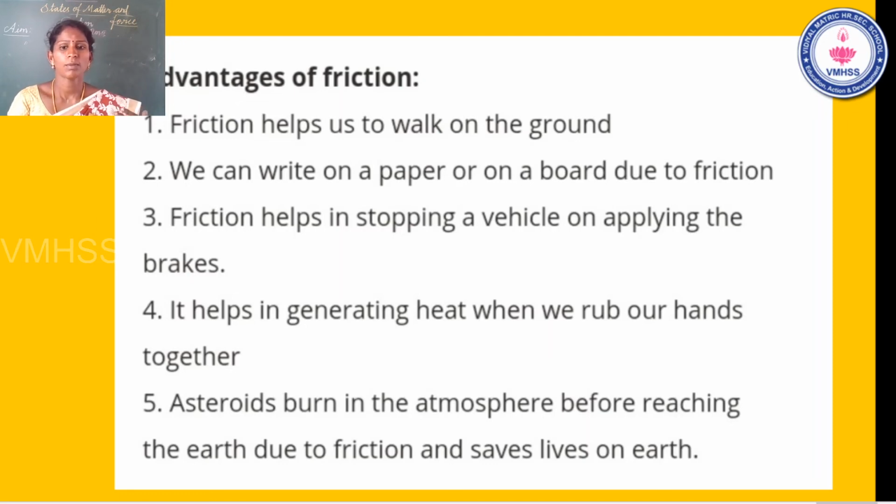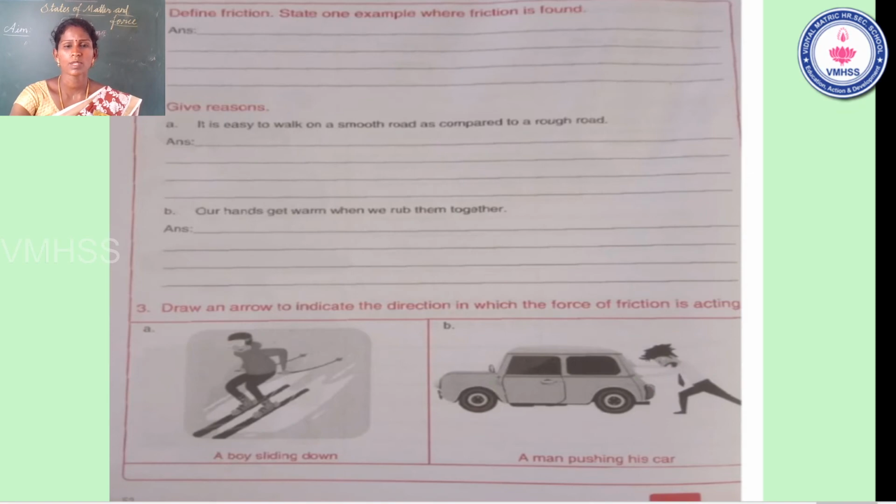Okay, so the earth is automatically saved. In this activity, it is automatically saved. Now we go to the assessment part. Take your worksheet. Page number 52, worksheet number 11, friction force.